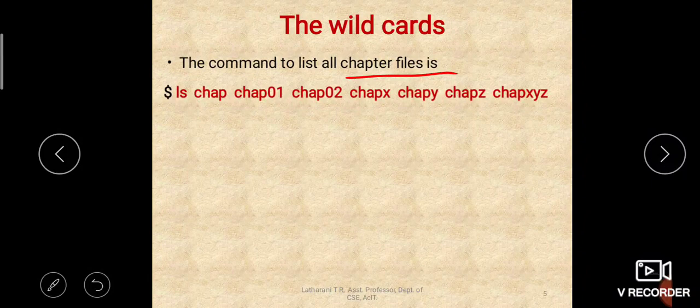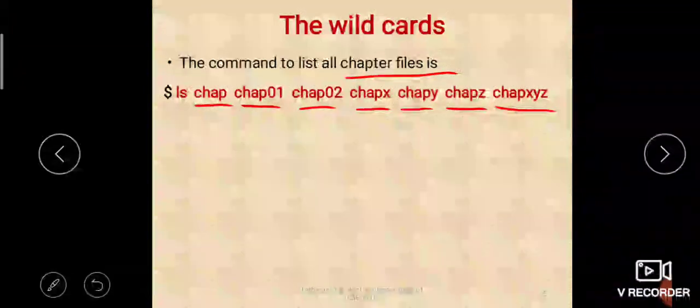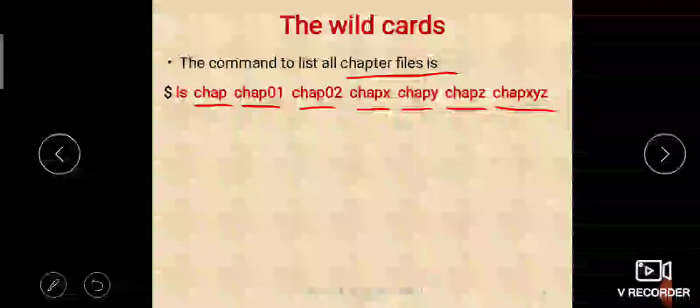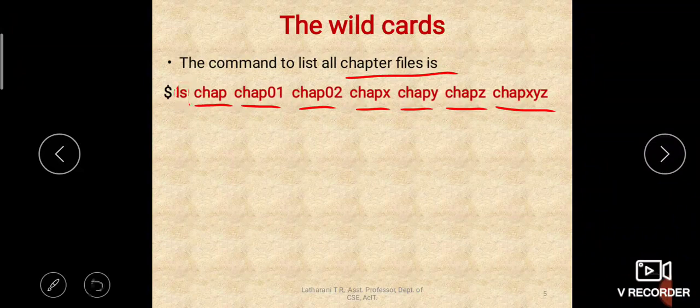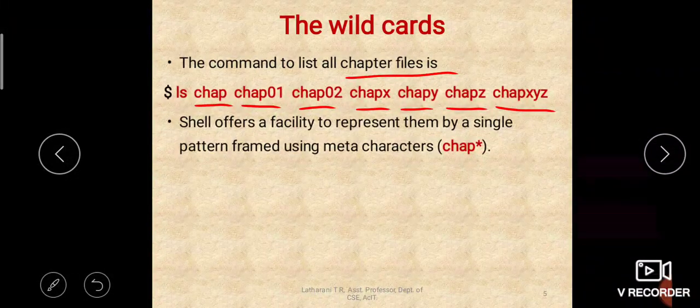Suppose there is a file called chap with nothing following, but we have other files like chap01, chap02, chapx, chapy, chapz, chapxyz. These are all the different chapter files we have in our current directory, and we would like to list all of them using the ls command. The shell offers a facility to represent them by a single pattern.